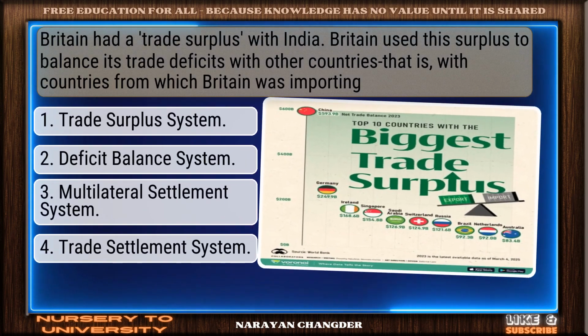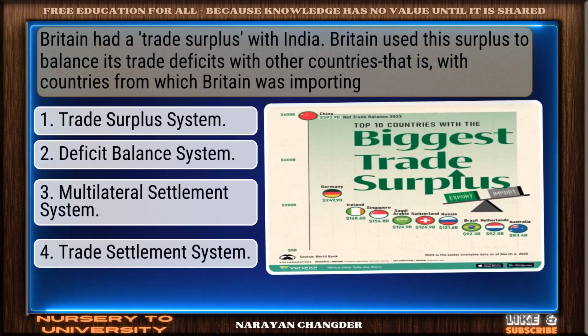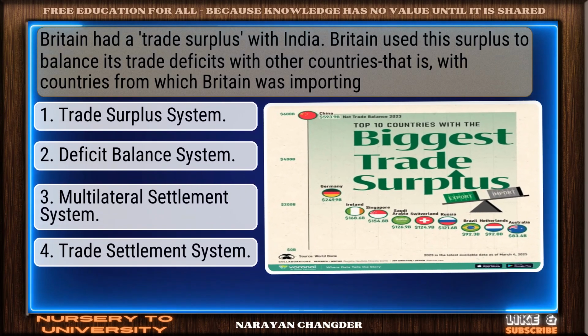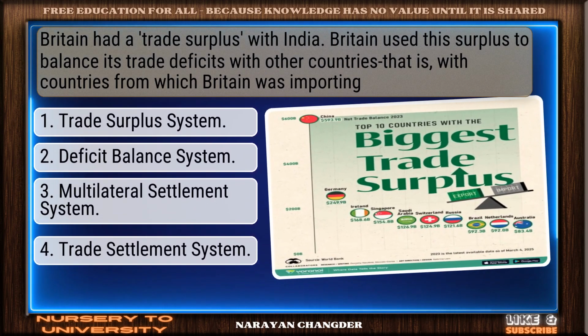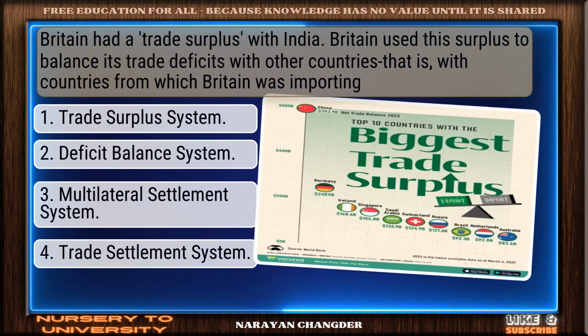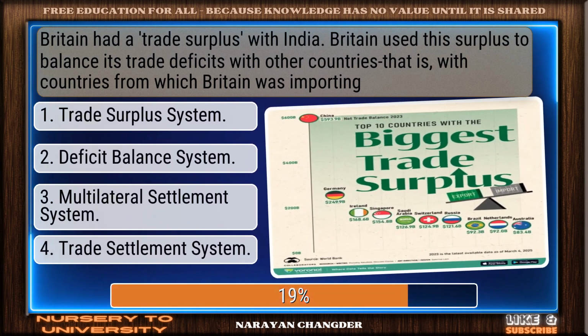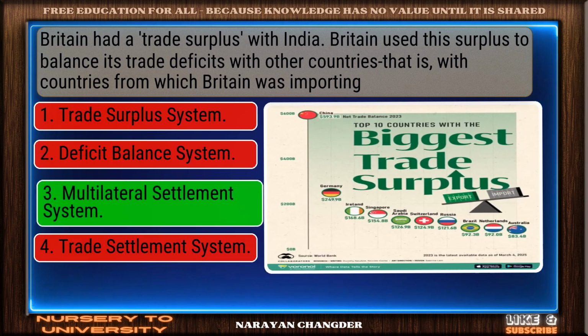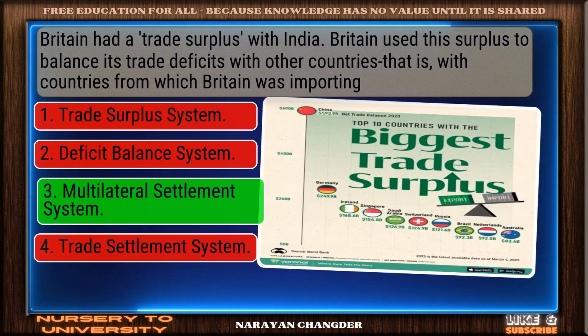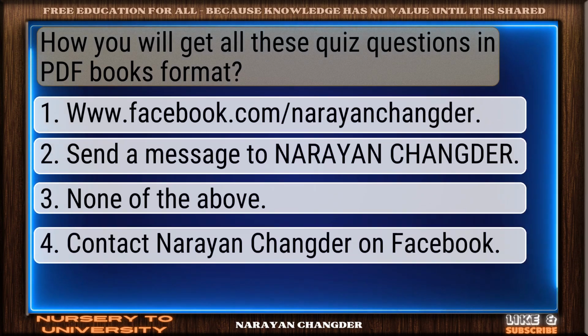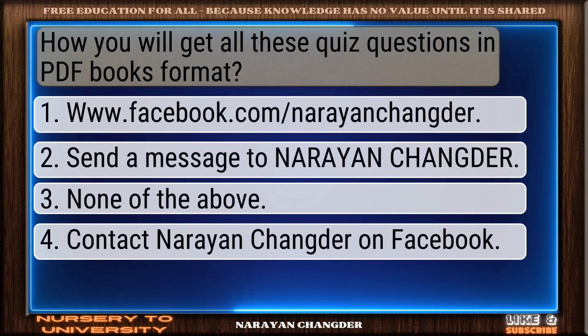Britain had a trade surplus with India. Britain used this surplus to balance its trade deficits with other countries, that is, with countries from which Britain was importing. You chose multilateral settlement system? Correct.